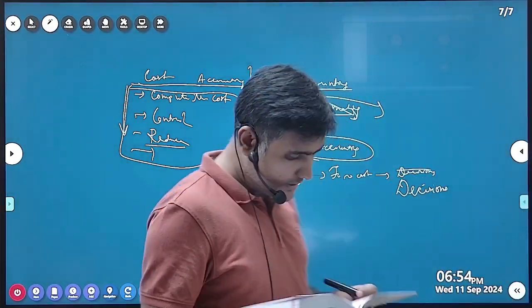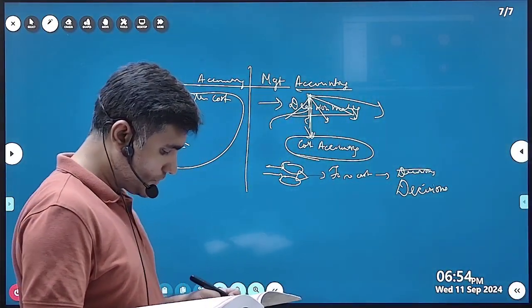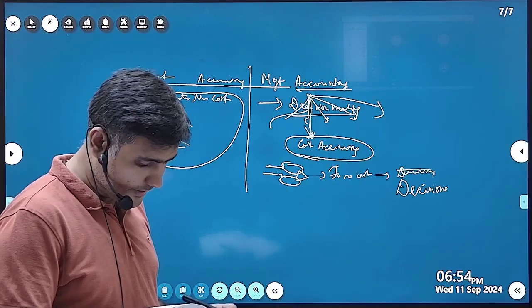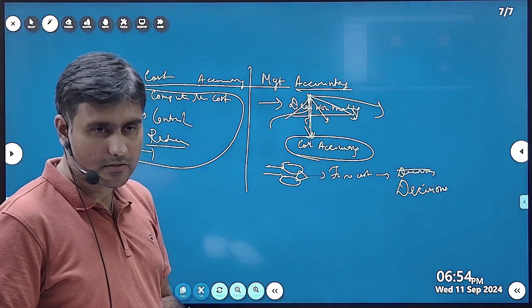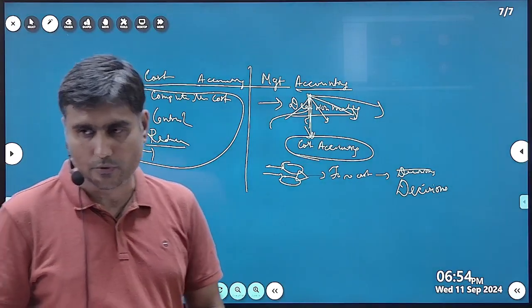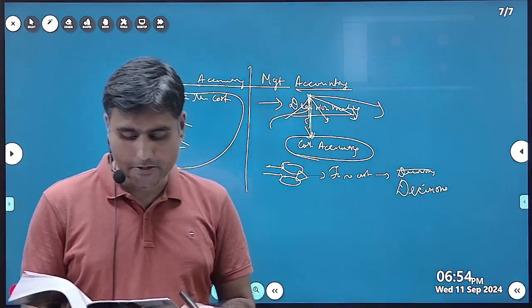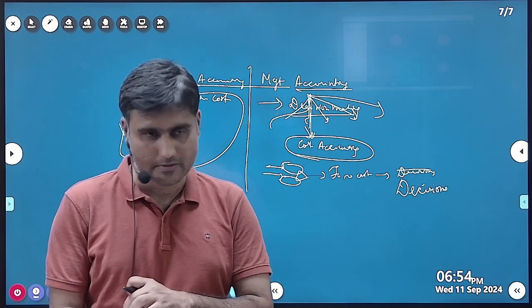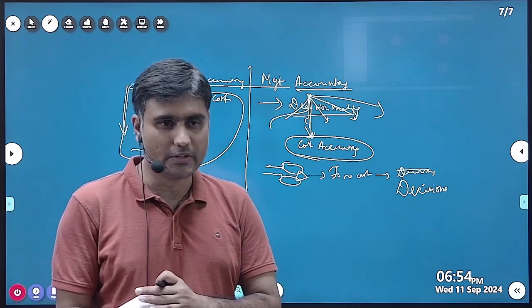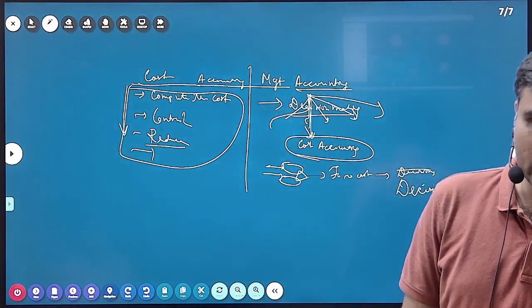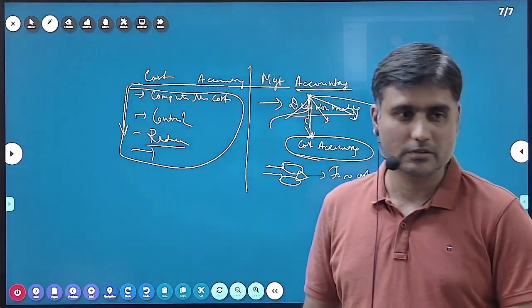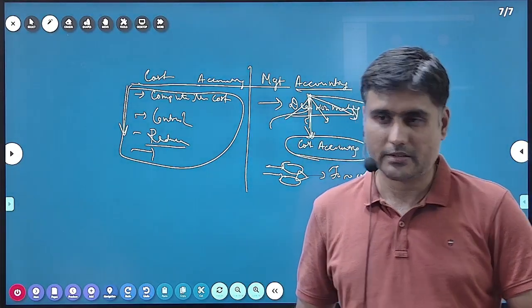So who uses the cost accounting information? It is used by management, shareholders and vendors. Both external and internal users are there for cost accounting information, but for management accounting there is only management. Correct, no? So we can now analyze the difference between cost accounting and management accounting and financial accounting. We know the differences. It is easy.